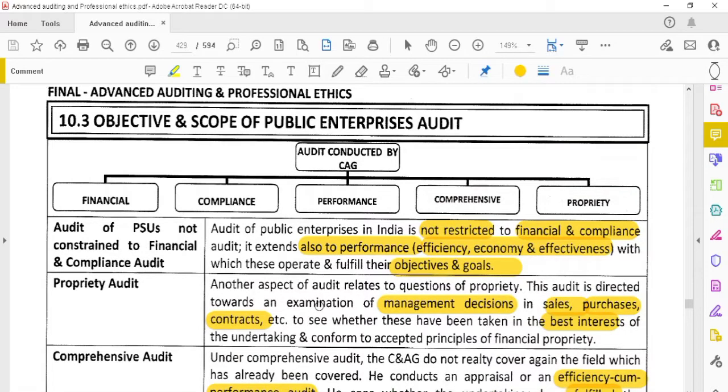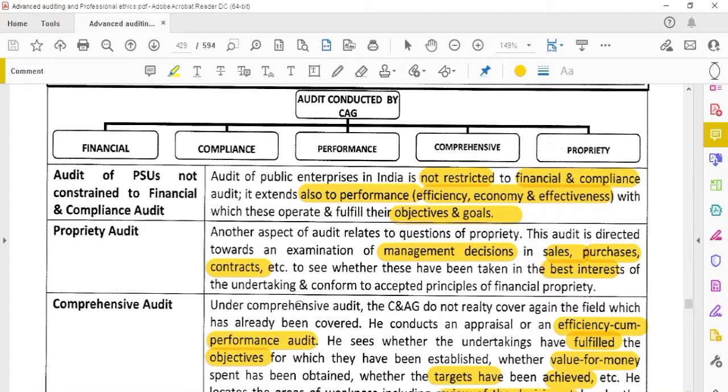The objectives and the scope of the public enterprises audit is not only constrained to the fiscal, financial and compliance audit, it is also concerned with the propriety audit, how the decisions are taken by the government company, how well the decisions are taken. That has to be in the propriety audit.